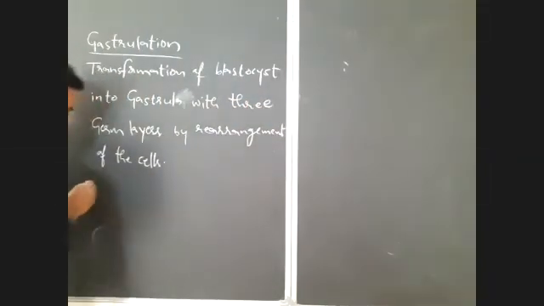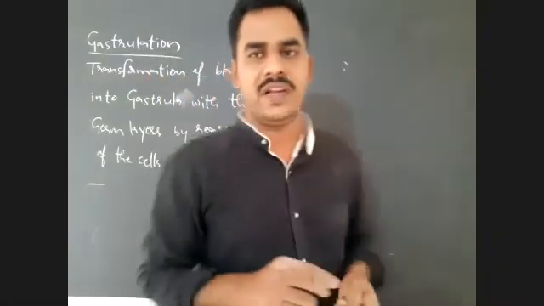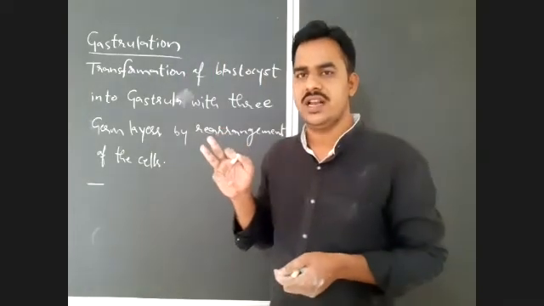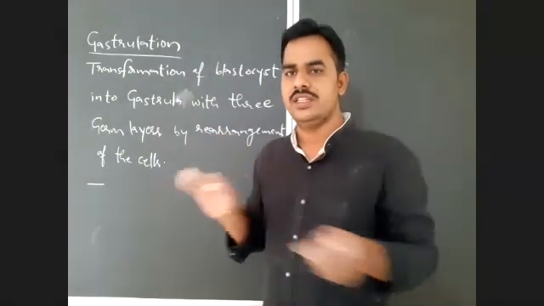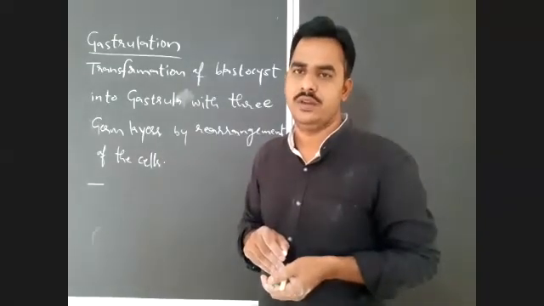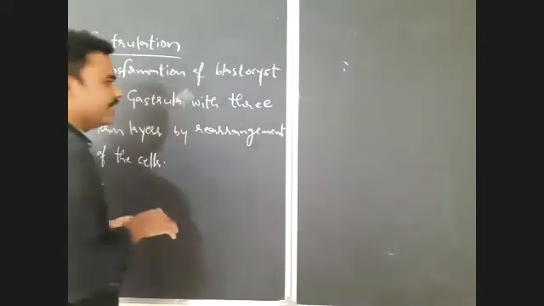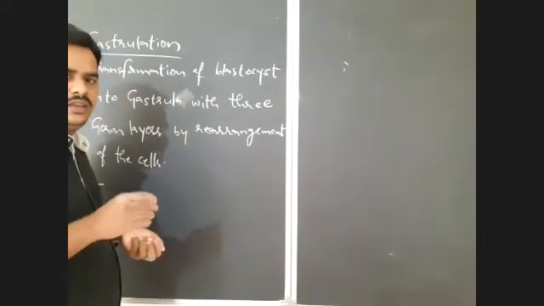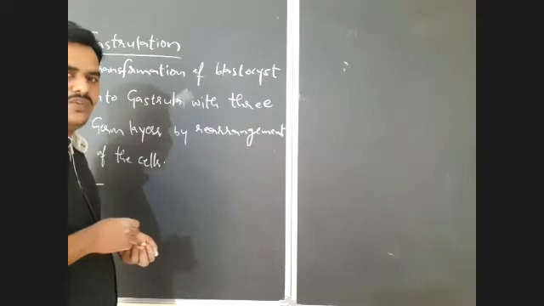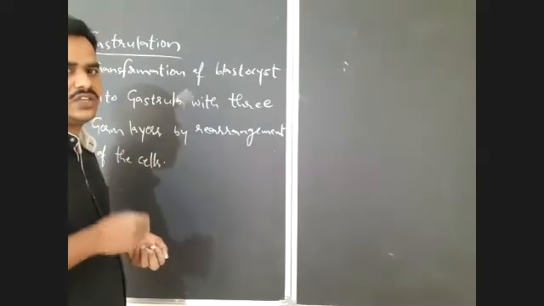So what are the three germ layers here? Ectoderm, endoderm, and mesoderm in the case of triploblastic animals, whereas in diploblastic animals there are only two germ layers, that are ectoderm and endoderm, there is no mesoderm. So how this process will take place, that we have to know now. During this gastrulation, the cells of the blastocyst will move to their respective locations.